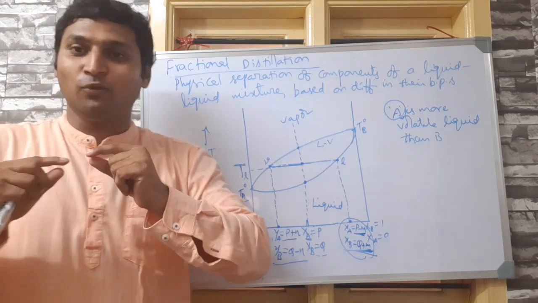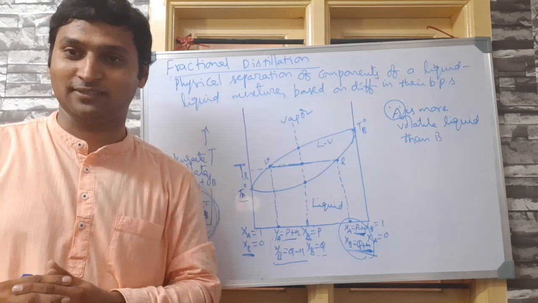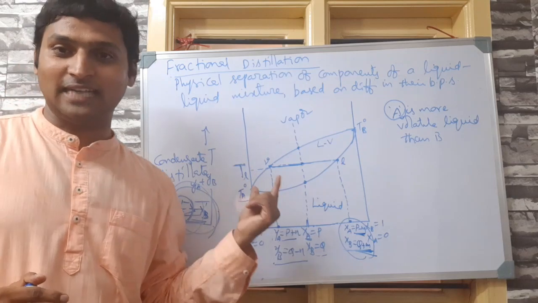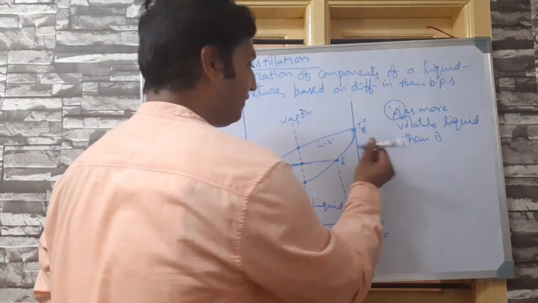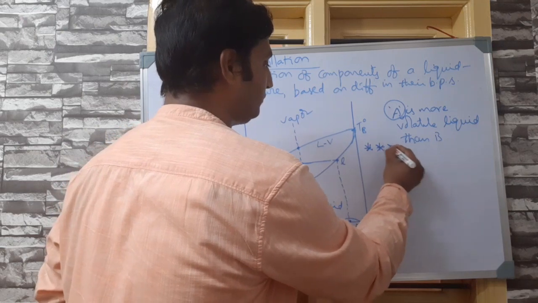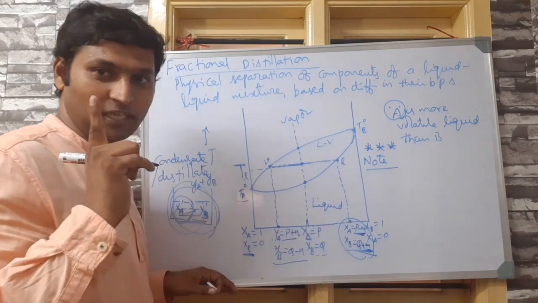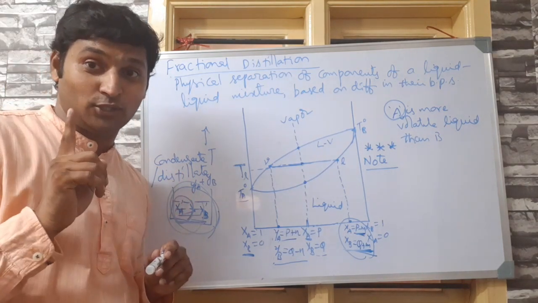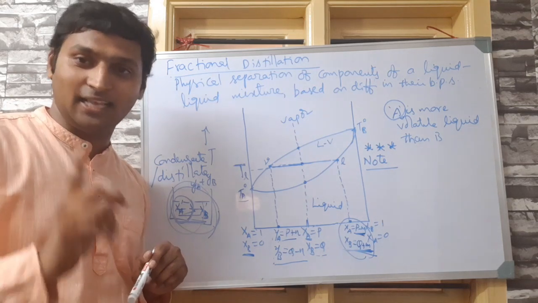Now, we have to go to our main topic called azeotropic mixtures. To go to azeotropic mixtures, from the understanding of fractional distillation, you should be left with one very important note. What is that? Please observe. We have done all this assuming an ideal solution. Did you notice that? We have done all this assuming an ideal solution.